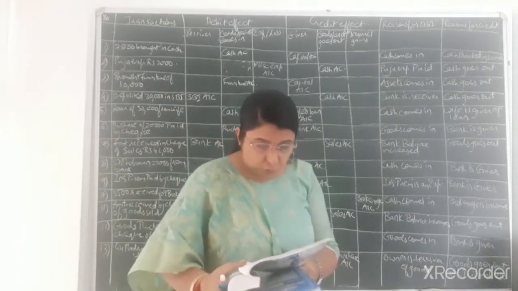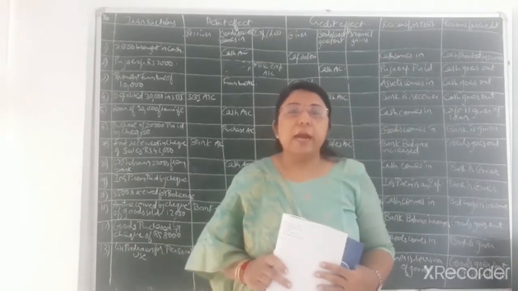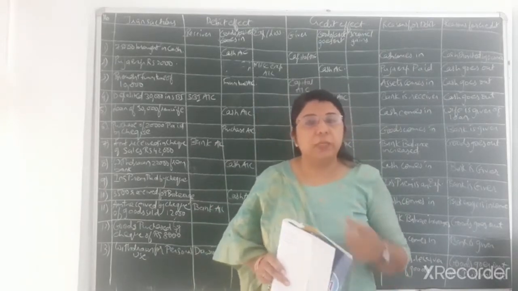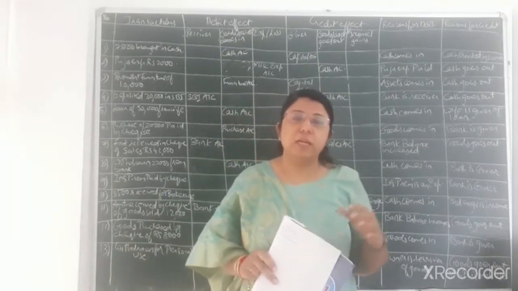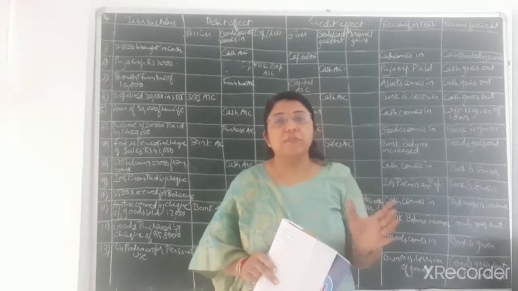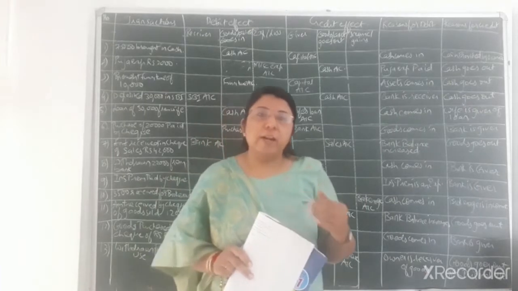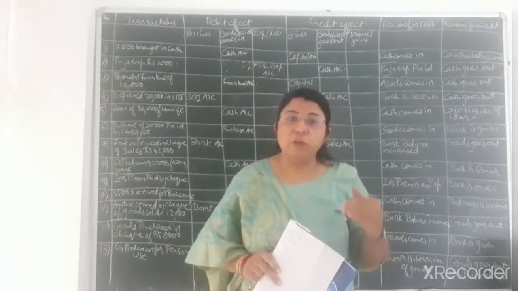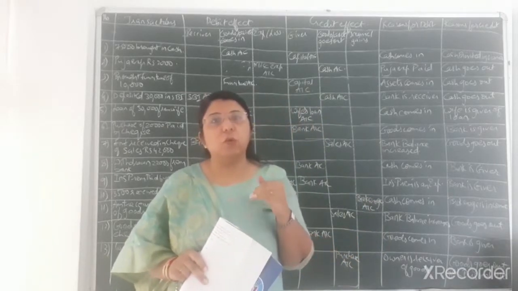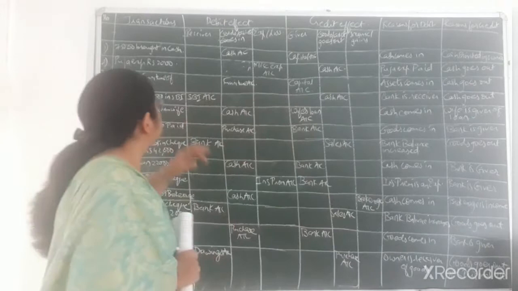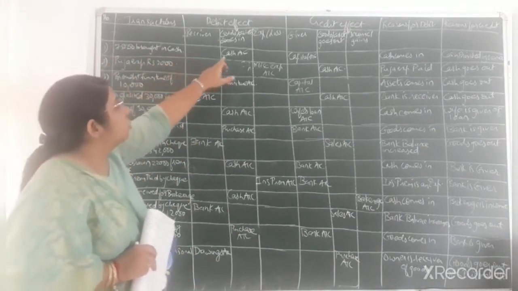The first transaction is rupees 75,000 brought in cash and commenced business. The owner is starting the business, and naturally while starting the business, fund or capital is required. So he is bringing rupees 75,000 in the firm. Already we discussed that the owner and the business unit both have separate identities. So whatever cash he is bringing in the firm, that much amount of cash comes in the firm. We have always to look from the point of view of the business, not from the point of view of the owner. So you can see the first transaction that I have written in short, that is 75,000 brought in cash. So that much amount of cash comes in.